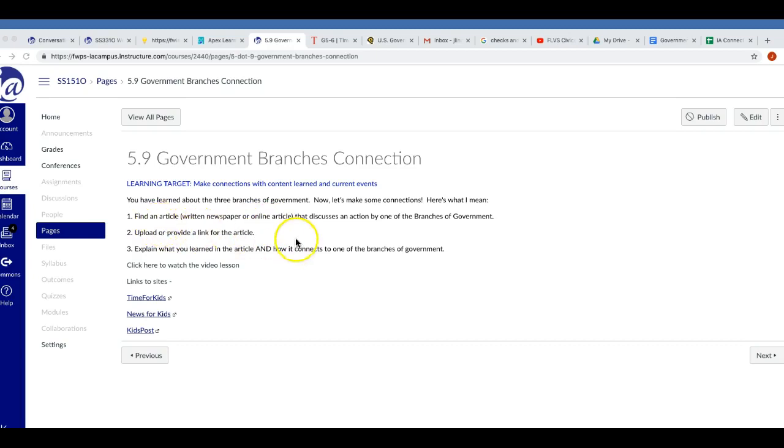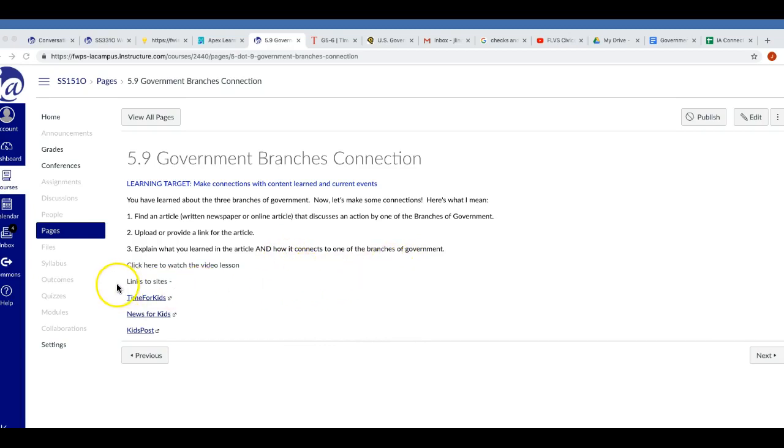So you're finding an article that discusses an action by one of the branches of government. So you're going to be looking for articles that have information about the legislative, executive, or judicial branches doing something. They're going to take an action, okay? You will have to either upload or provide a link for the article. And in the writing assignment, you're going to explain what you learned in the article and then how it connects to one of the branches of government.